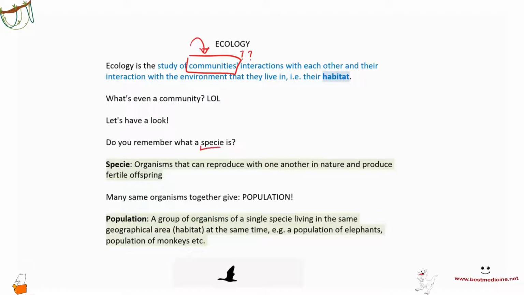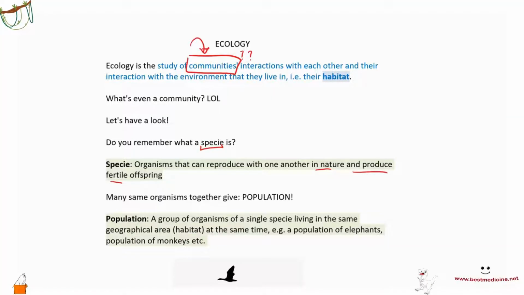Do you remember what a species is? Remember, a species is an organism that can reproduce with one another in nature and produce fertile offspring. Remember speciation, right? A species becomes a different species once it's not able to produce a fertile offspring with the original species.